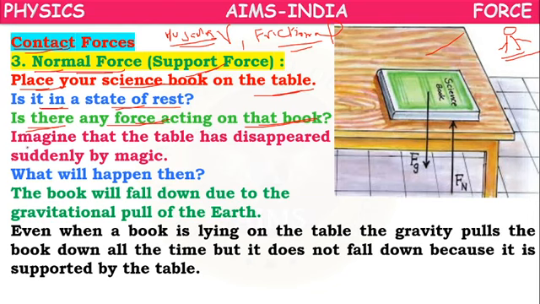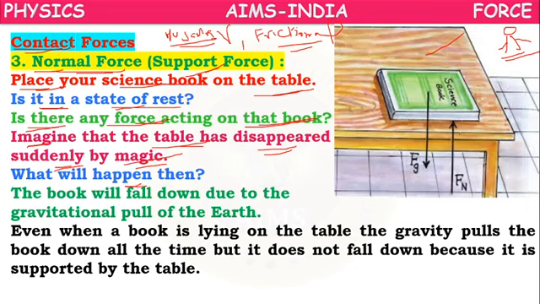Or imagine that the table has suddenly disappeared by magic. What will happen then?